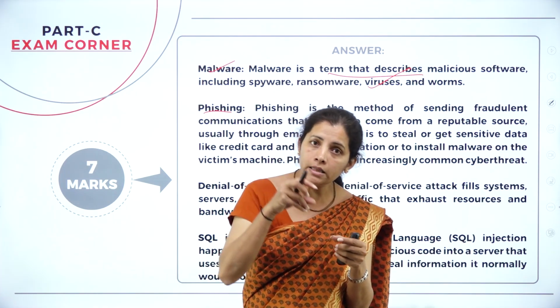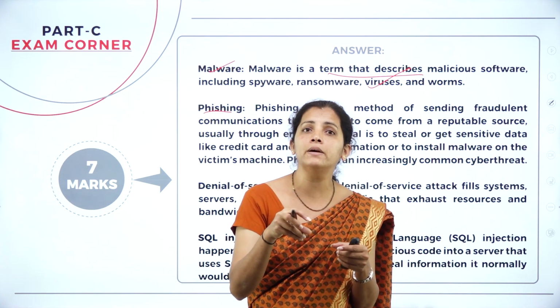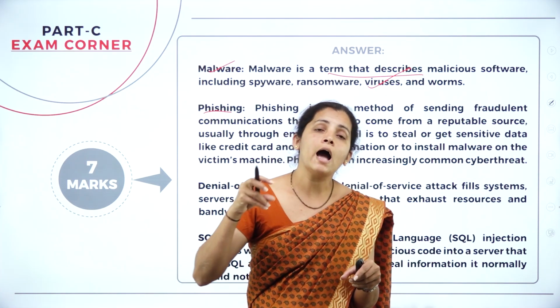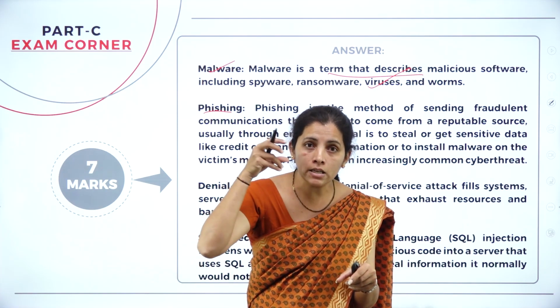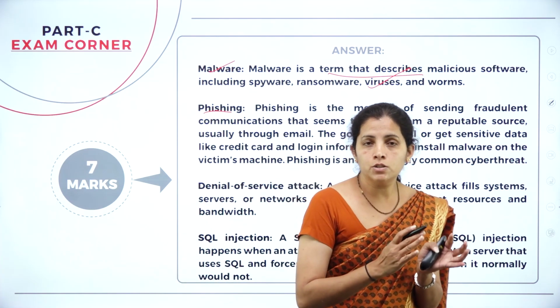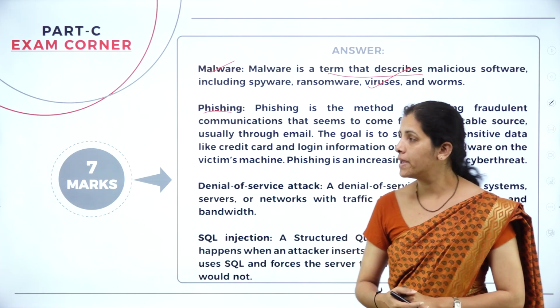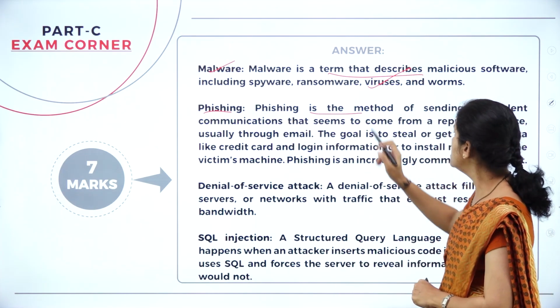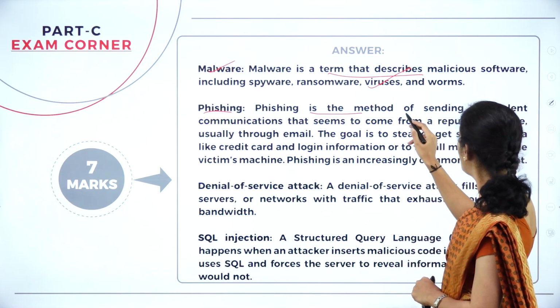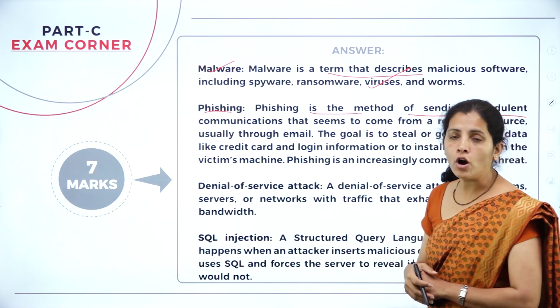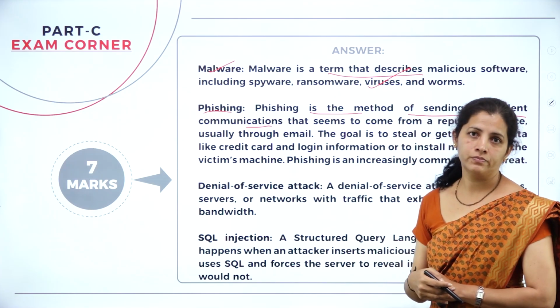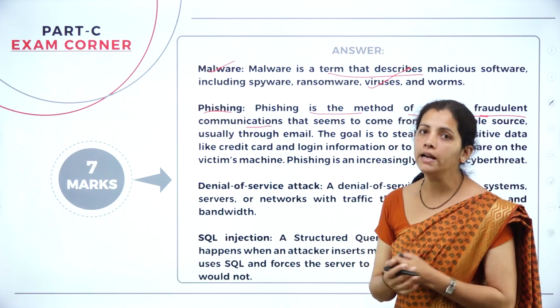When I click that unknown link, the adversary or hacker can get control of our system or device. Sometimes it redirects us to some other website or web page. So phishing is a method of sending fraudulent communication.